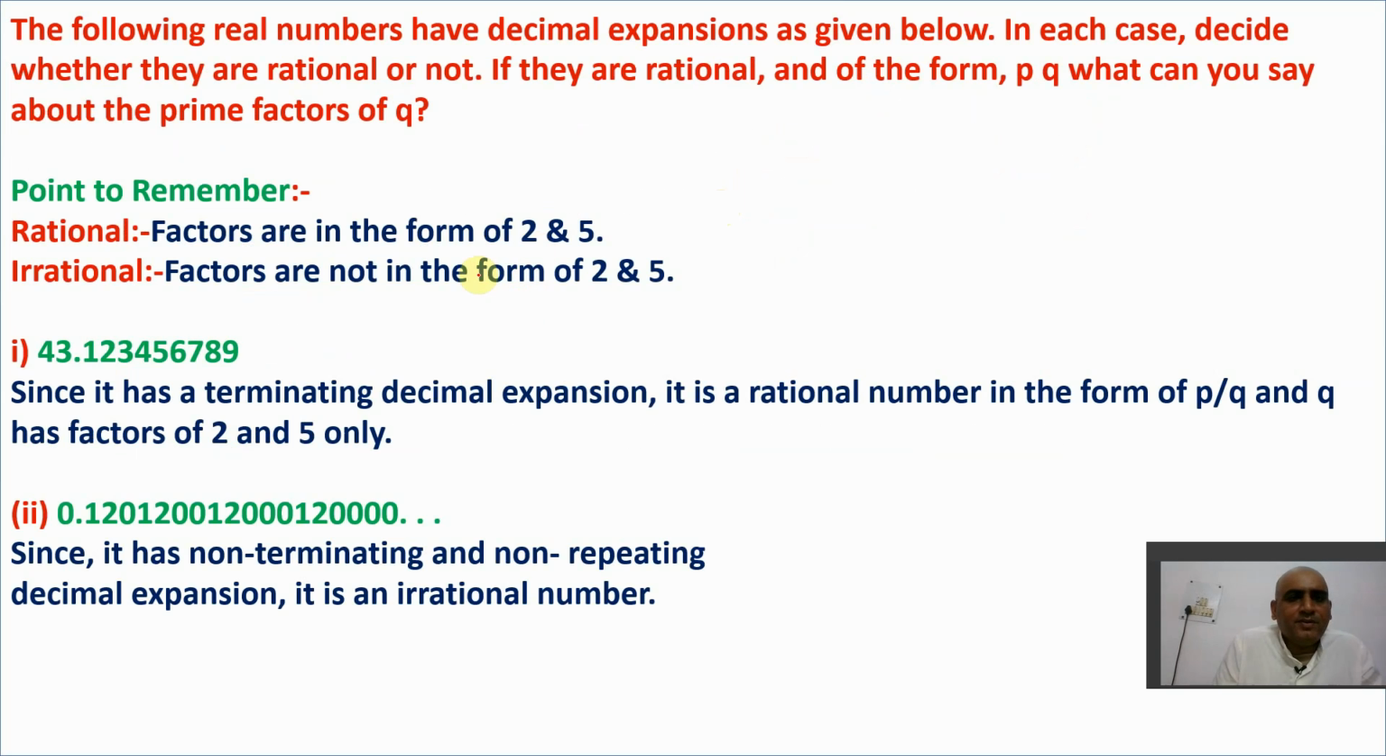The following real numbers have decimal expansions as given below. In each case, decide whether they are rational or not. If they are rational, what can you say about the prime factors of q? So this is the point you need to remember in order to solve a question like this. Rational, the factors are in the form of 2 and 5. Irrational, the factors are not in the form of 2 and 5. That's it.